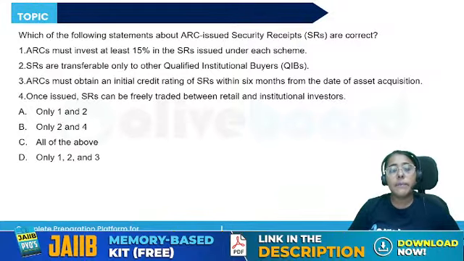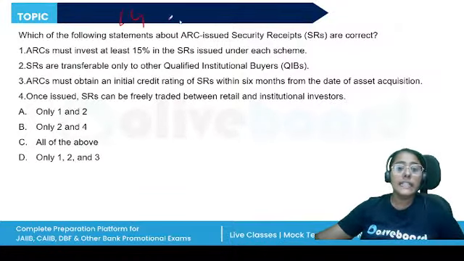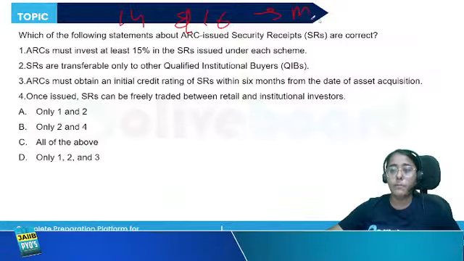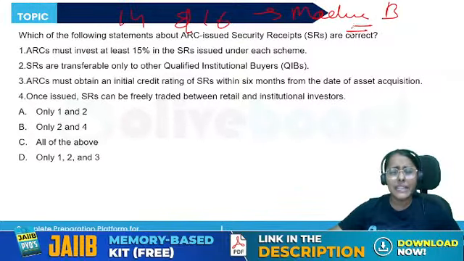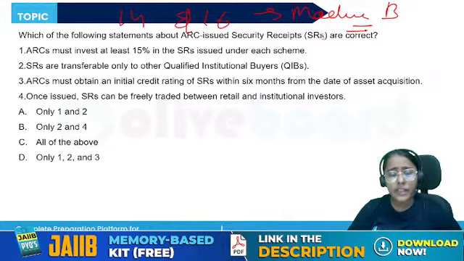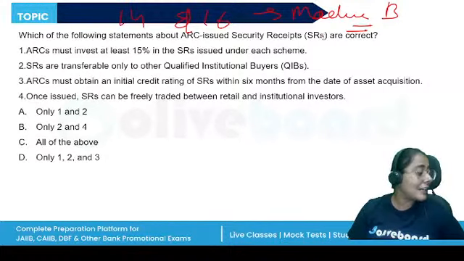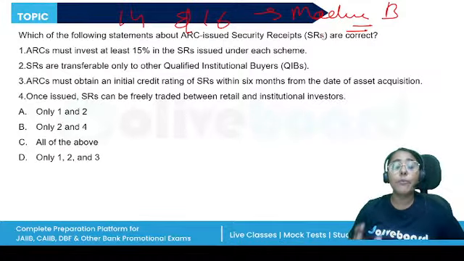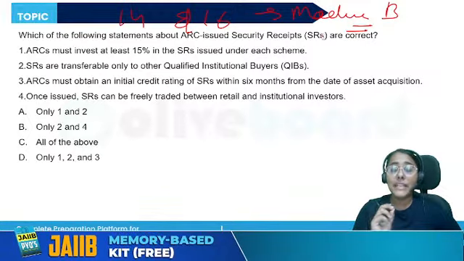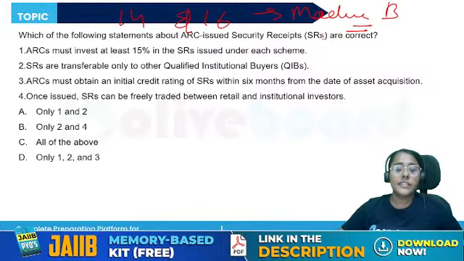Which of the following statements about the asset reconstruction company issued security receipts are correct? Again, unit 14 and unit 16 from our module B are extremely important. We have the loan asset classification, the SARFAESI Act, the provisioning norms, how the securitization is done, how the security receipts are issued. These topics are extremely important. From these two units, you can expect a minimum of 10 questions together. All right, so answer this one.